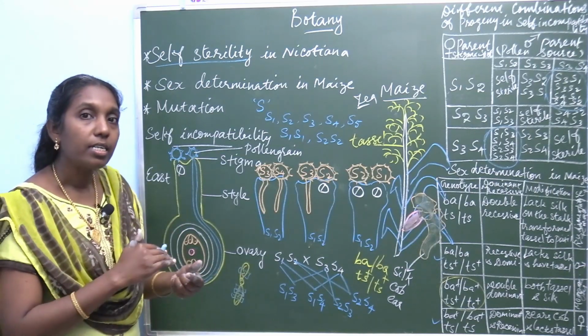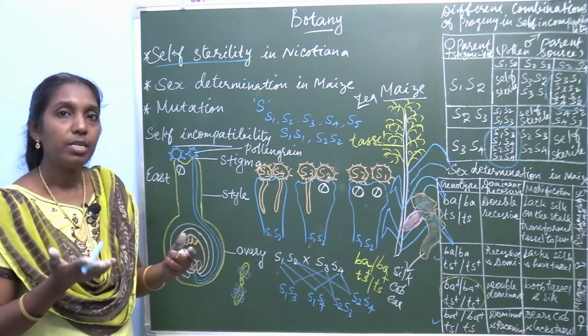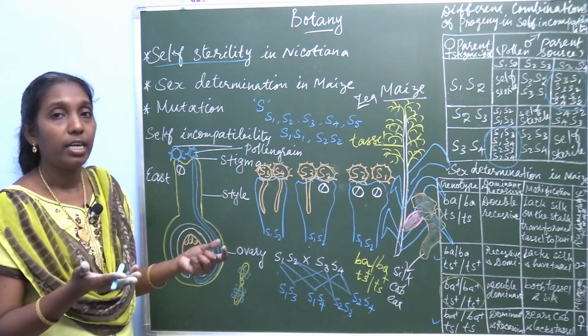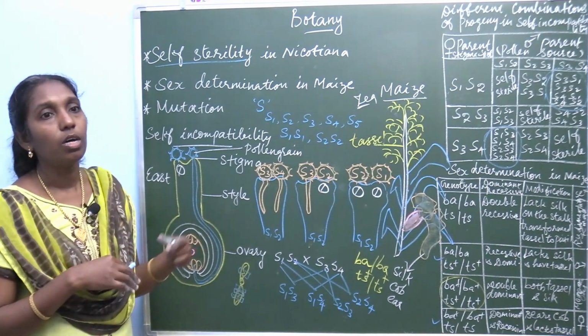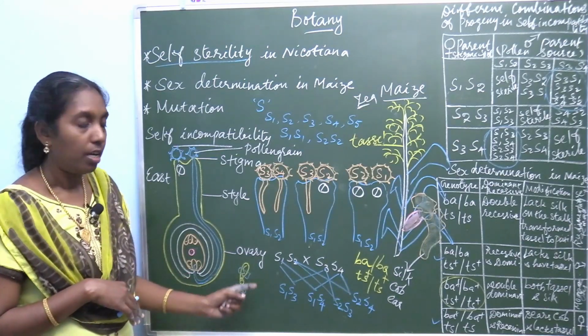Any sudden change occurring in the chromosome may be spontaneous or induced, occurring in the nucleotide.